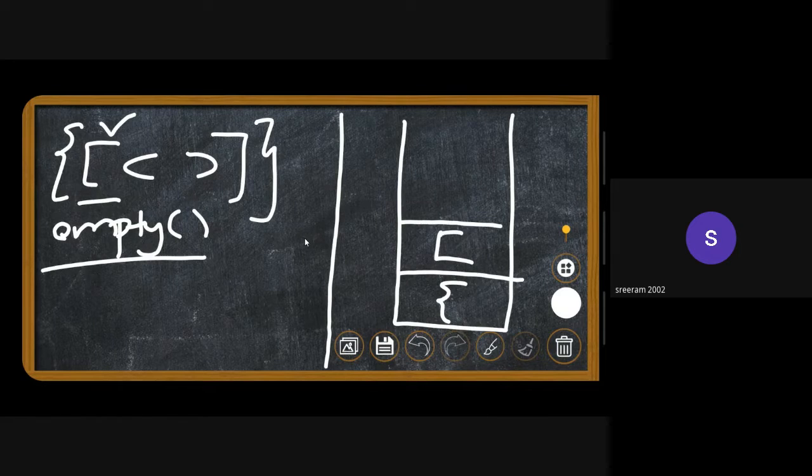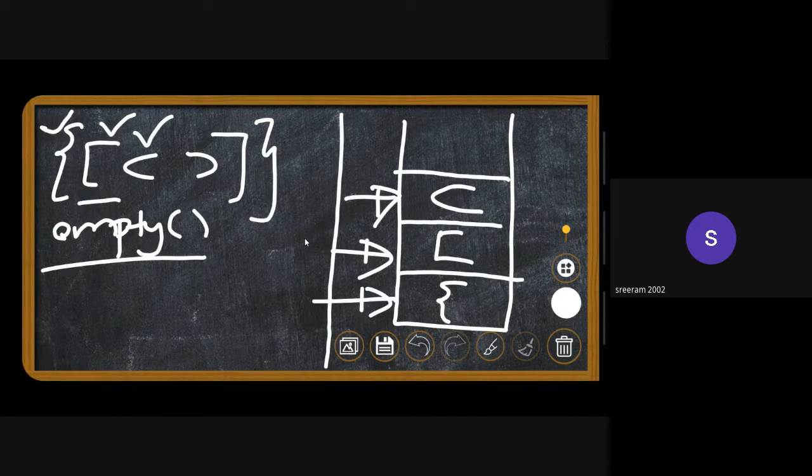We'll also push this parenthesis, indicating the start of this sequence. As you can see, this is the last sequence, this is second to last, and this is the first sequence. So the sequence that has to end first should be this one over here, right? Only then it is said to be balanced.